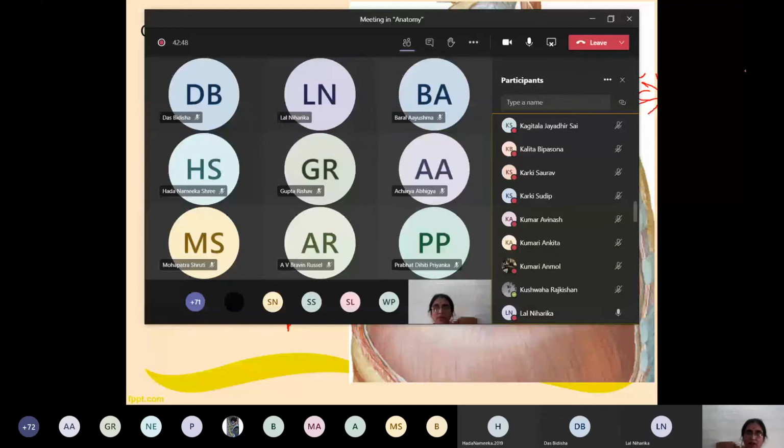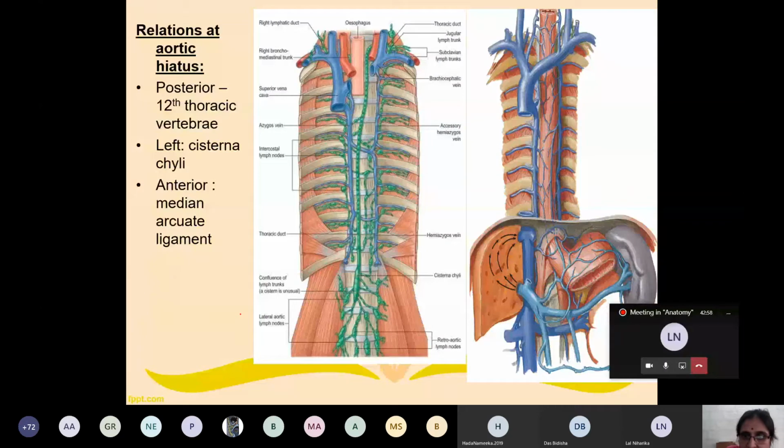So now I will continue with the relations of this vein. First of all, the relation at the aortic hiatus. You can see this is the aortic hiatus. At the level of the aortic hiatus, what lies posteriorly? This vertebra. This is T12, the 12th thoracic vertebra. Anteriorly, between the right and left crus, this ligament is known as the median arcuate ligament. Very easy: arcuate, arc shaped, median arcuate ligament.